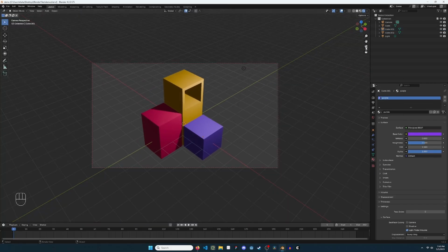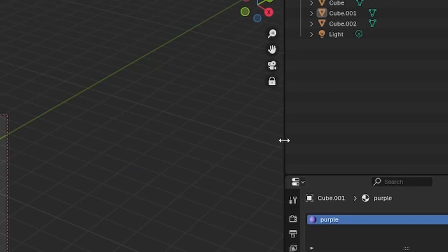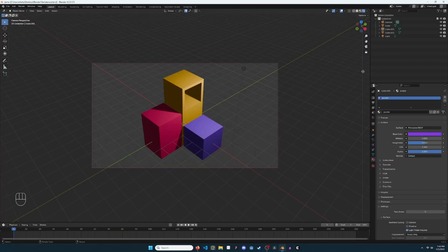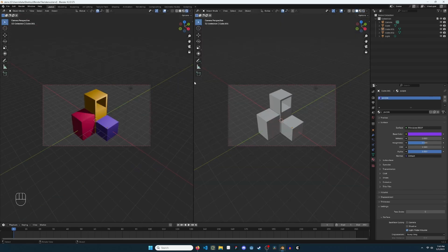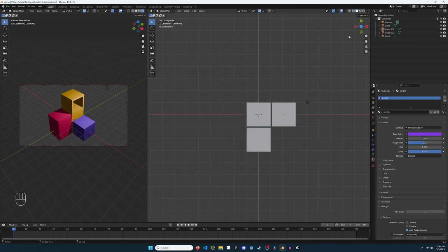Adjust the lighting by entering the camera view with the button on the right side. Right-click the right edge of the viewport and split vertically to view the rendered scene while positioning the lights. Snap to orthogonal view and position the light.